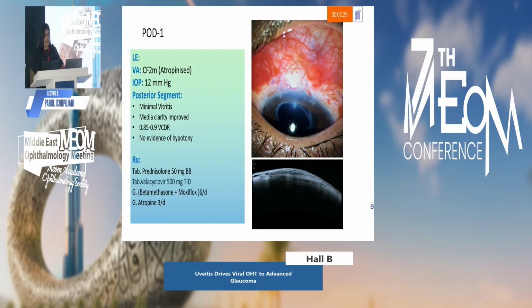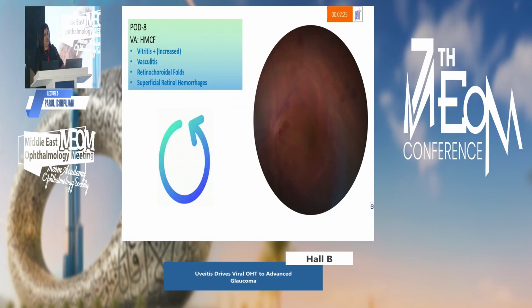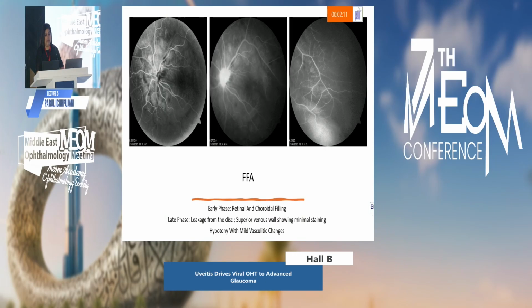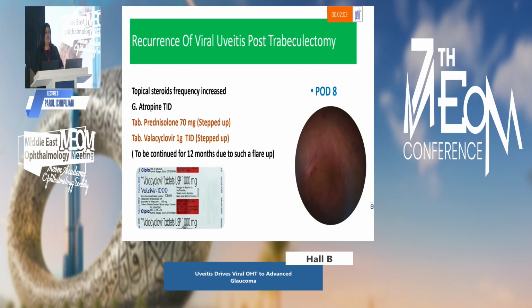All seemed okay in the trabeculectomy. The bleb was quite functional. And on day 8, I was met with the shock and a surprise of my life that this patient had a massive vasculitis with vitritis. There were several retinochoroidal folds with superficial retinal hemorrhages. And FA confirmed our findings. The patient was having some changes of hypotony maculopathy with mild vasculitic changes on FA. There was a recurrence of viral uveitis post-TRAB.